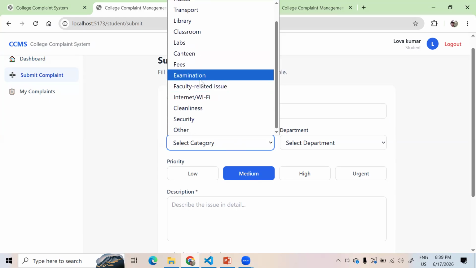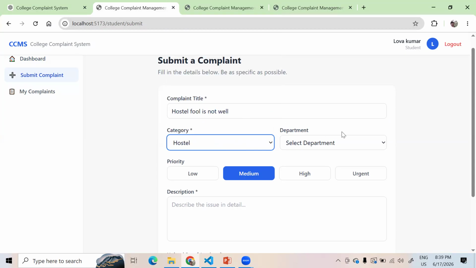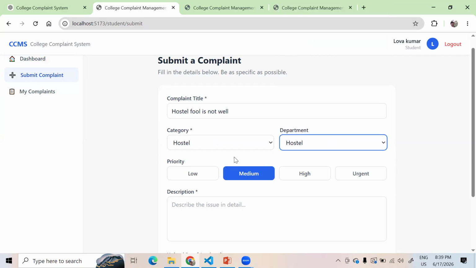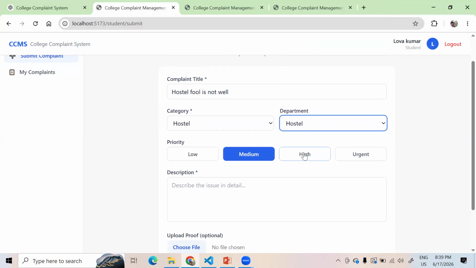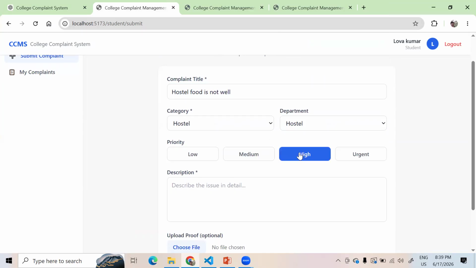Let's check for the other things. Yes, it's a canteen. Let's say hostel food is not good. I will give the hostel, then I will select the hostel itself. So the priority level you can put is high, because you are consuming food daily, right?